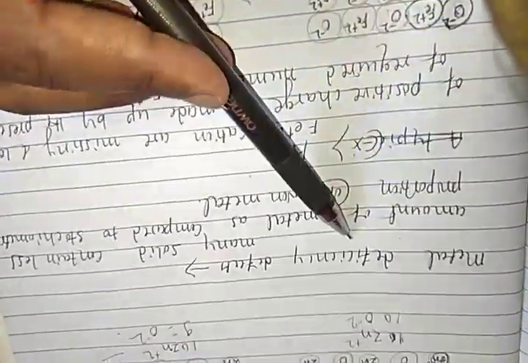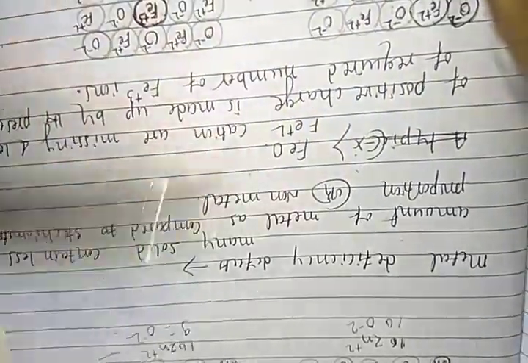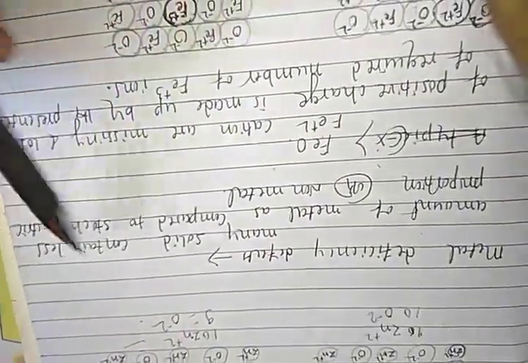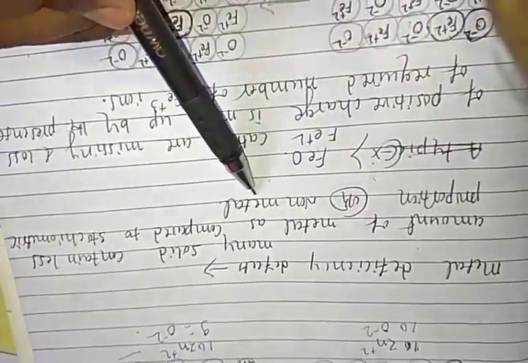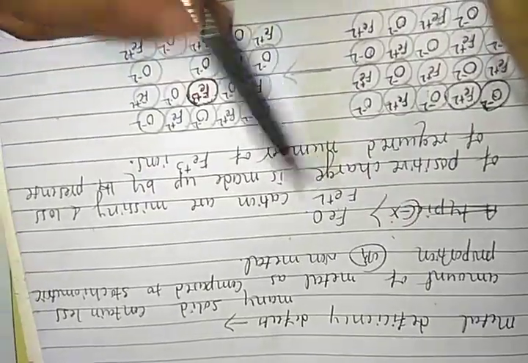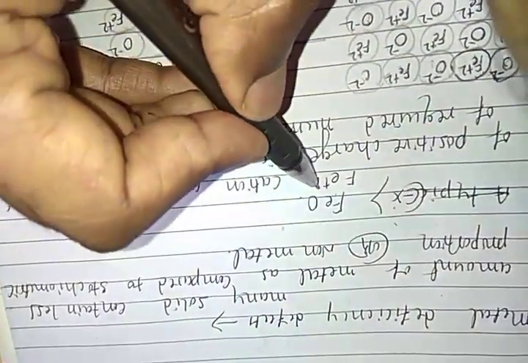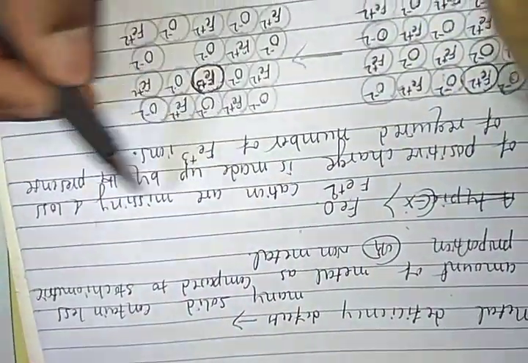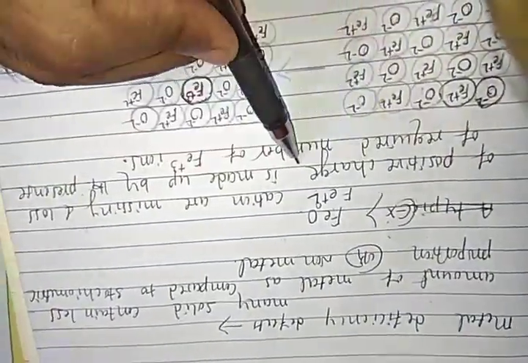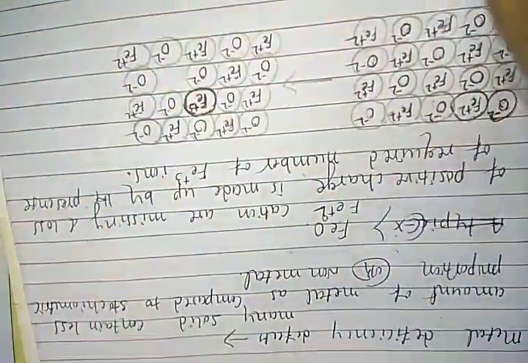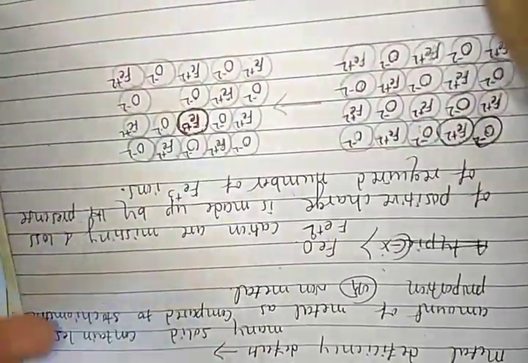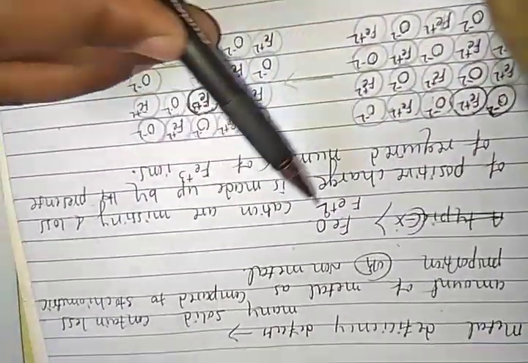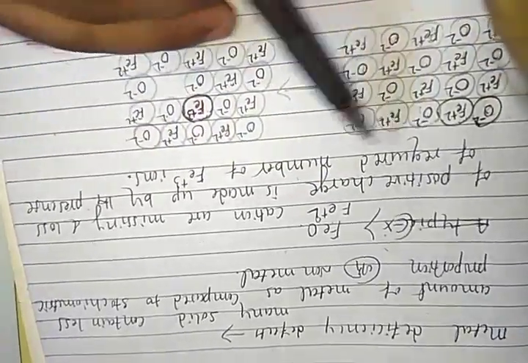The name itself represents that metal is less, non-metal is high. Many solids contain less amount of metal as compared to the stoichiometric proportion of non-metals. Example: FeO, with Fe in a plus 2 oxidation state. Cations are missing or lost positive charge. If cations are missing from the position, then how to maintain the crystal form? How to maintain the crystal? Then Fe plus 2 is made up by the presence of the required plus 3 ion.